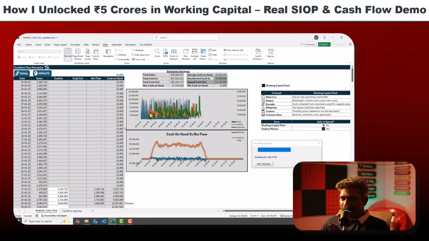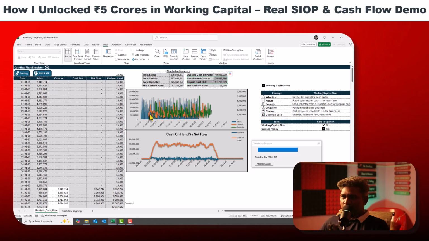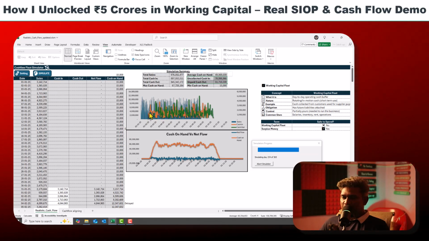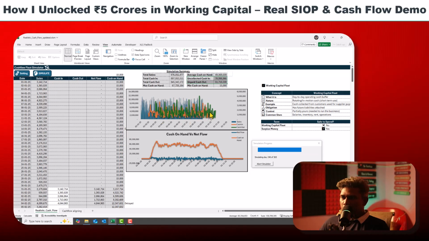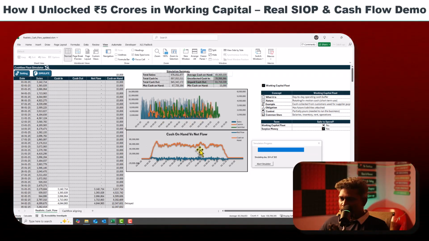So here you can see that we set it up volatile, so this is not the normal business. Sometimes it goes high, sometimes it goes down. So this is how we set it up. And here is the biggest tweak: when we are going to cash in, when we are going to cash out. Based on this simulation, here you can see how much amount we are going to keep.